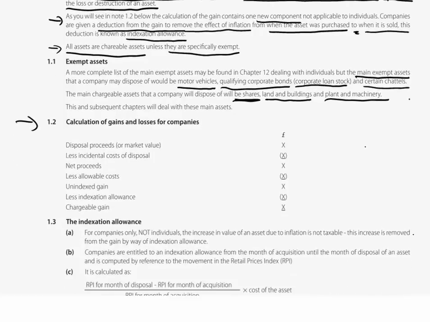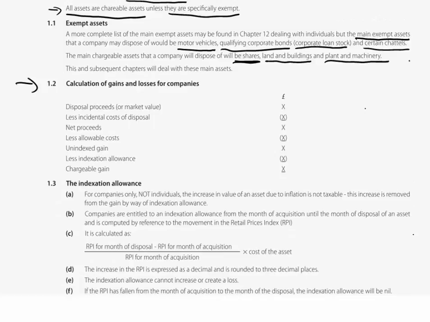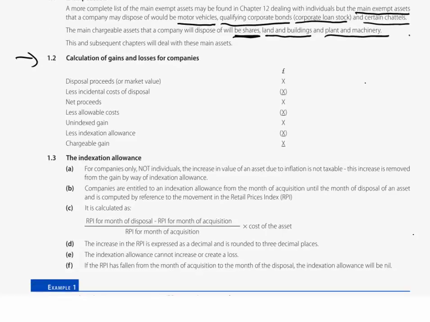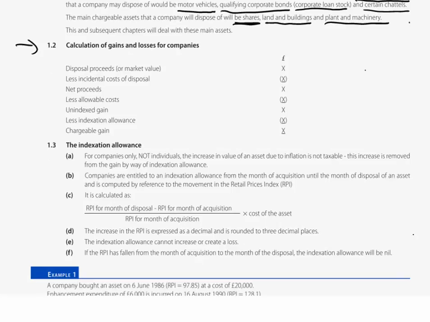But let's just remind ourselves now, in terms of what we have just been discussing, about the basic calculation of gains and losses for companies. And to begin with, it is exactly the same as for individuals. We work down to what we now label as an unindexed gain rather than a chargeable gain. How do we get there? Disposal proceeds or market value.